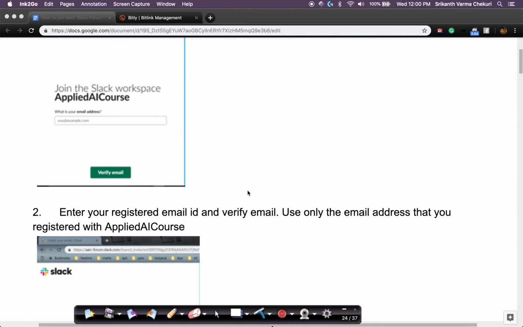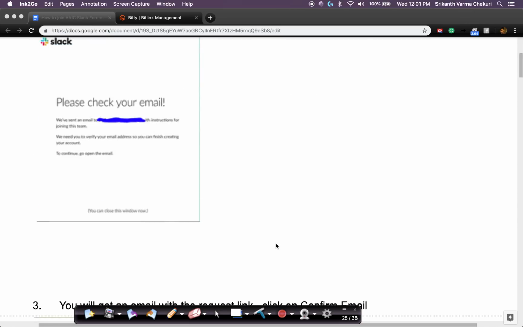You can enter your email address here. If you notice, there is an email address field. Please enter the registered email address, the email address that you have registered on Applied AI course. Please only enter that registered email address. If you enter any other email address, it will not be valid, right? Please enter that and verify your email. Once you've entered it, Slack will say, okay, we have sent you an email.